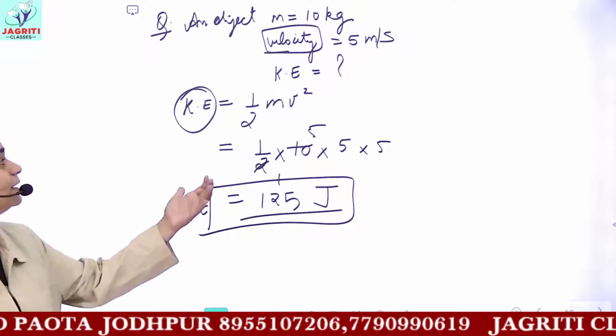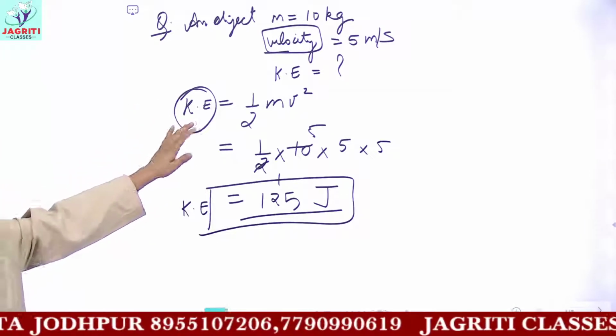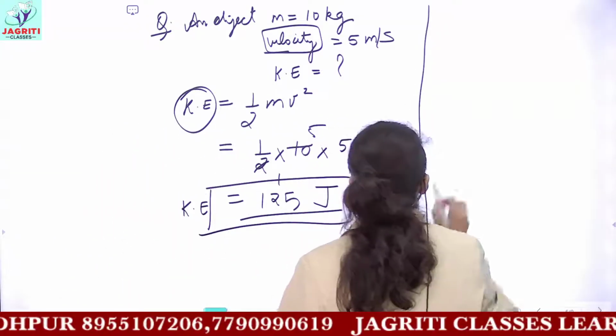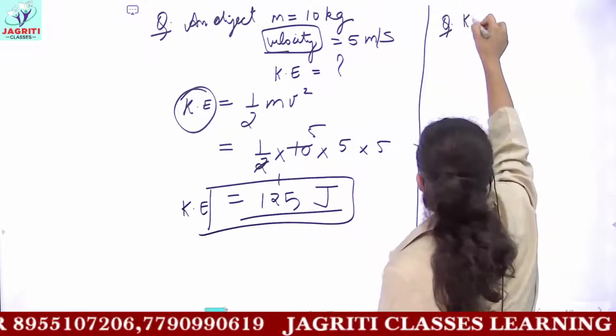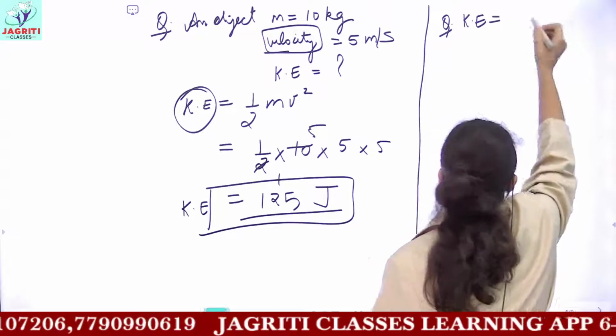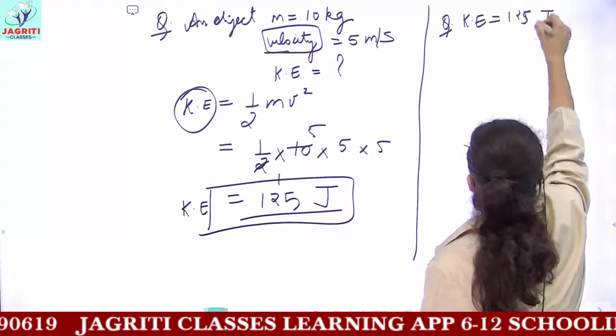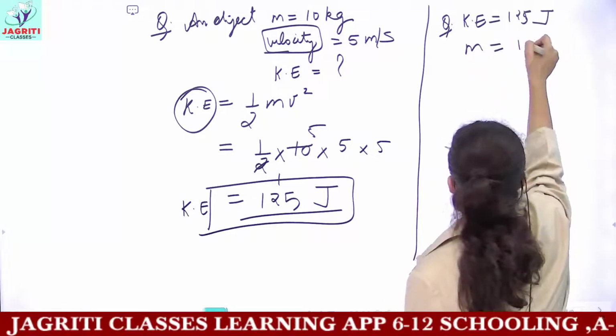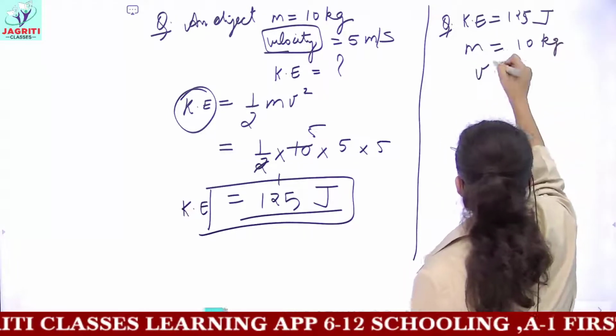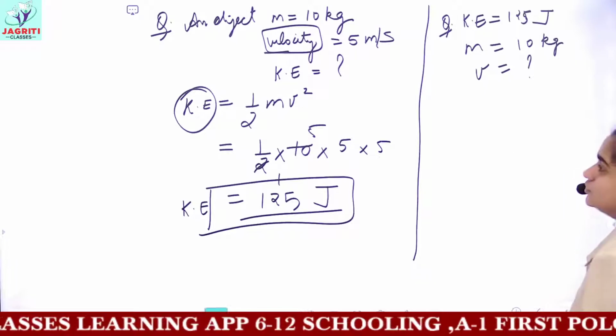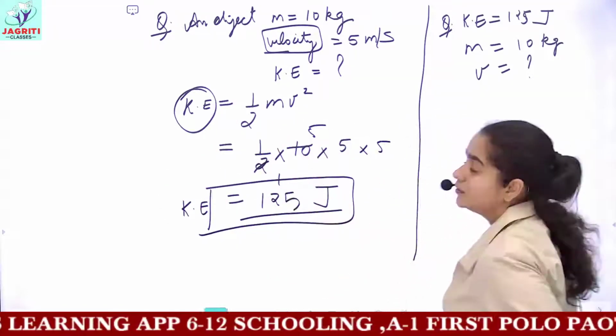And in a similar manner, you can have the other type of question. Let's suppose you are given that the kinetic energy of an object is 125 joule, and the mass of the object is 10 kg, and you have to find the velocity of the object. So you will just transpose the formula. It is very easy.